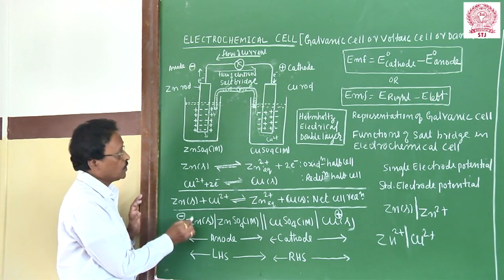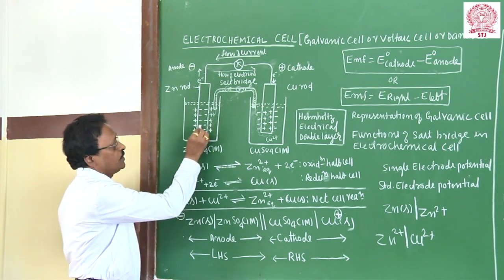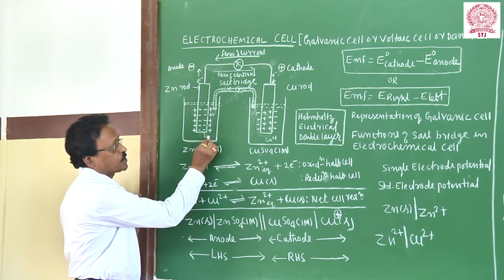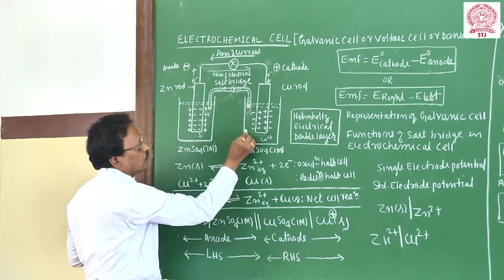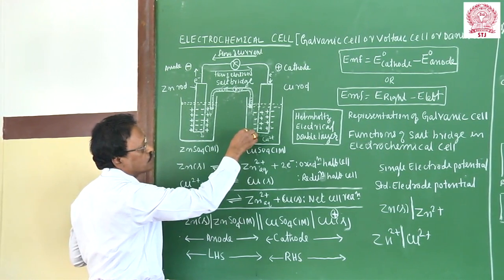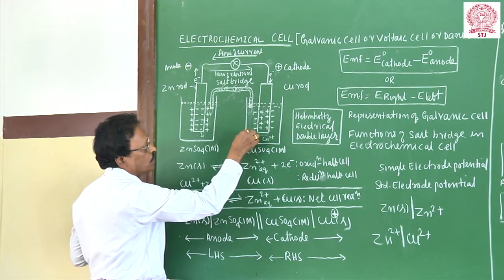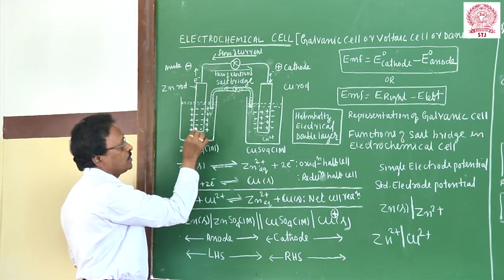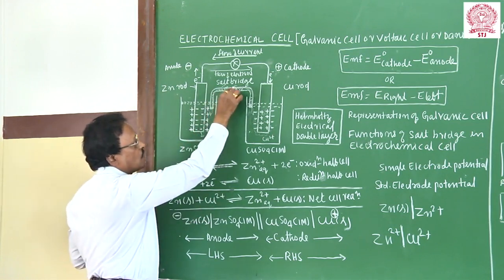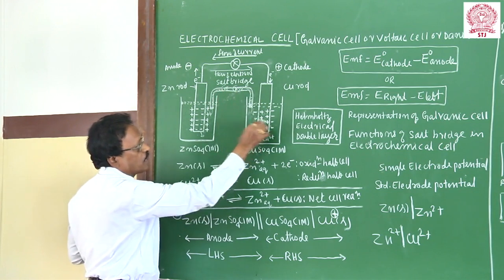Look here. The zinc rod is in contact with Zn2+ ion, then a salt bridge, then Cu2+ ion in contact with the copper. So in this cell you have taken the zinc rod, zinc ions, salt bridge, copper ions, and copper rod.